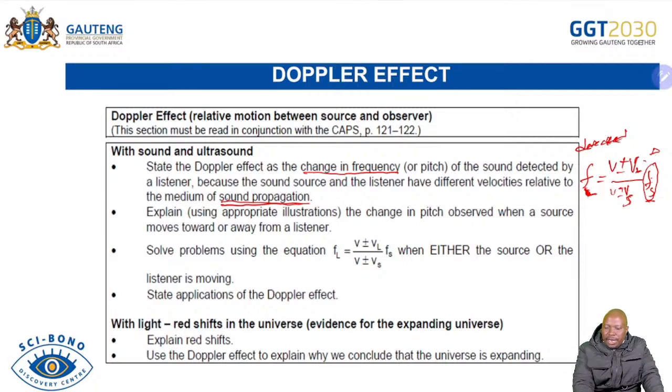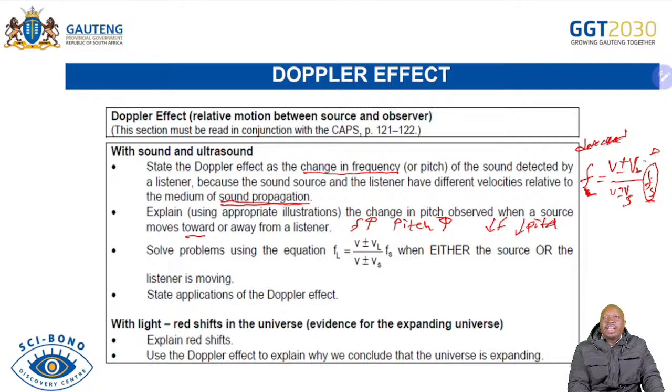And we must be able to explain, using appropriate illustrations, the change in pitch observed when a source moves toward or away. You will know that when the source moves towards, the frequency heard by the listener will increase, and when the frequency increases, the pitch will increase. But when it moves away, the frequency decreases and the pitch decreases.